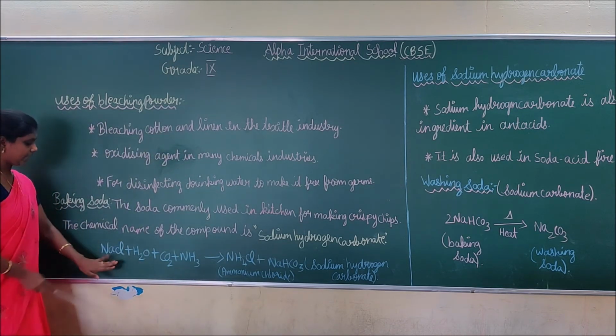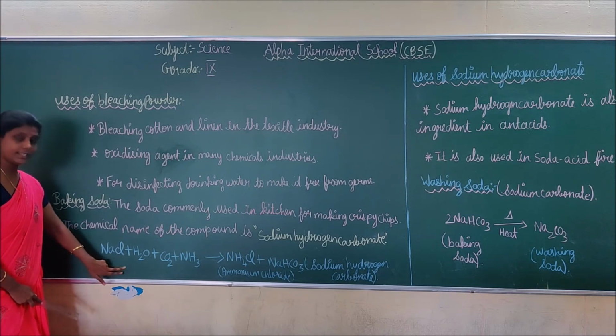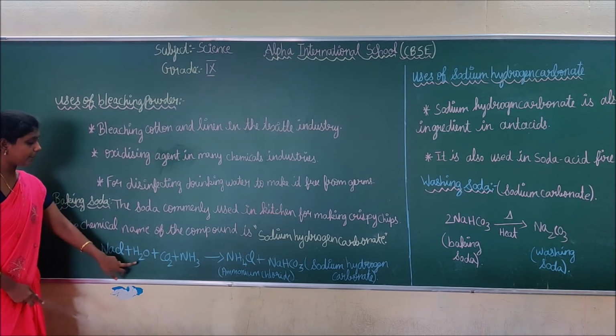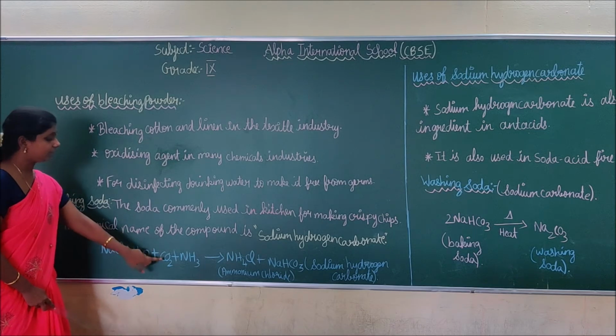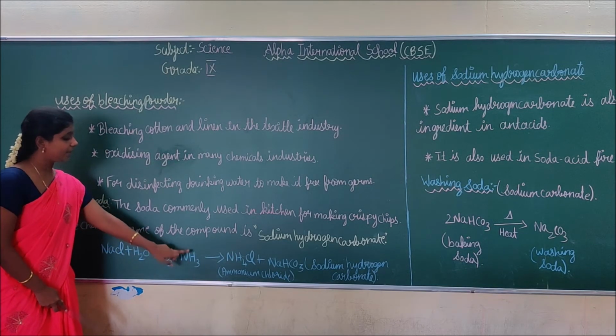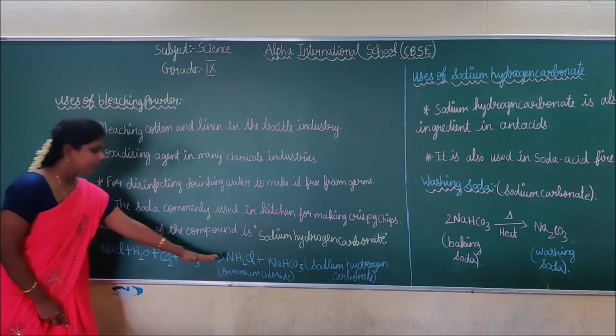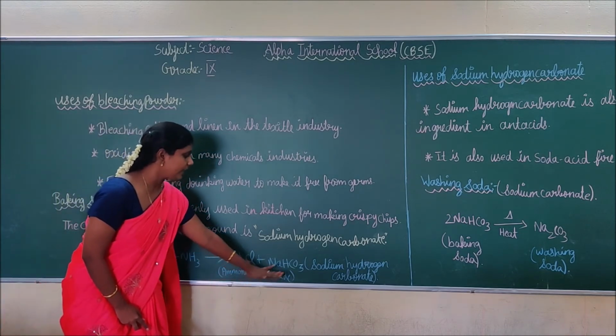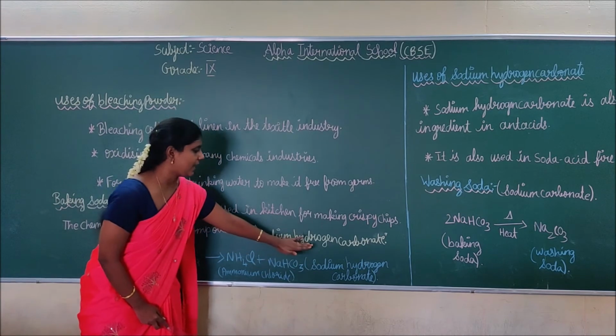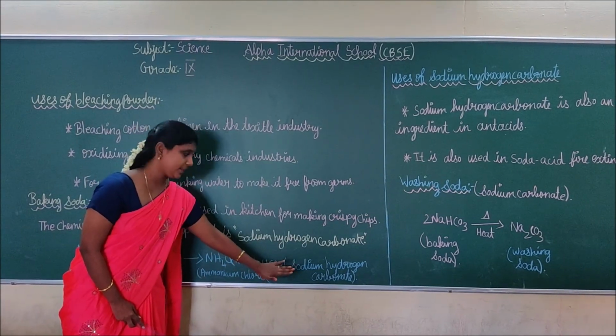They take sodium chloride, NaCl. They combine it with water, carbon dioxide gas, and ammonia. These four together give ammonium chloride plus sodium hydrogen carbonate, or baking soda.